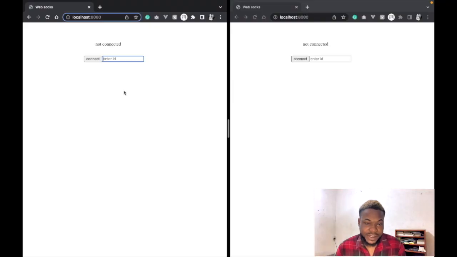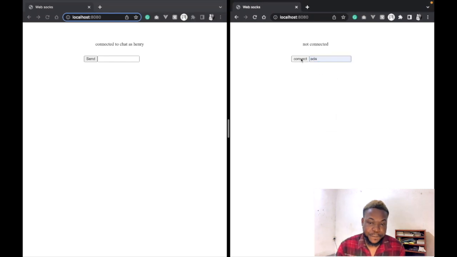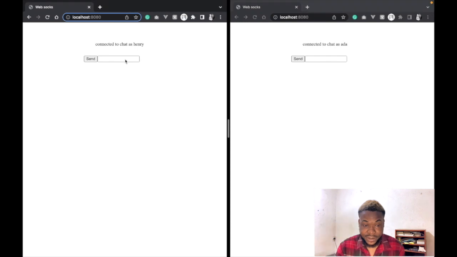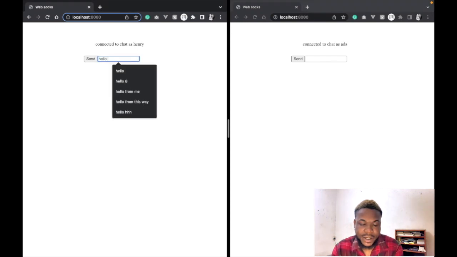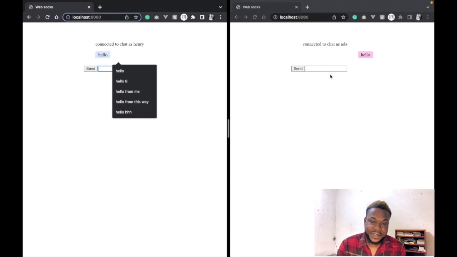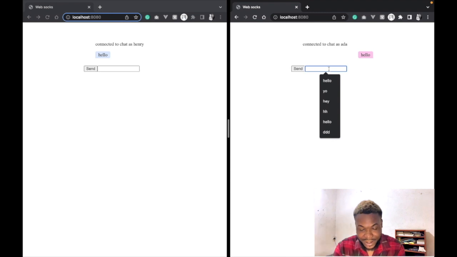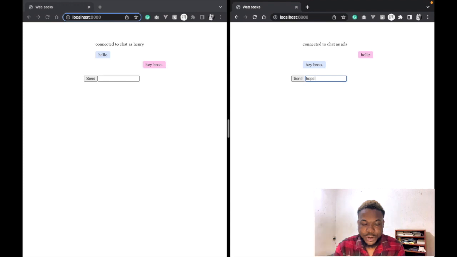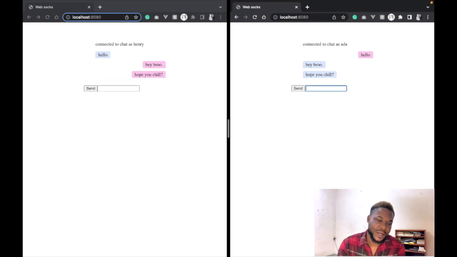As you can see on my screen, there are two instances of this app. I'm going to create an ID here with just a name, right? Put a name of Henry. Here I'm going to put a name of Ada, and we're connected to the chats, right? So let's say as Henry, I'm going to say hello, and you can see Ada receives the message instantly. And Ada can also say, hey bro, hope you chilling. And you can see Henry receives the messages from Ada, and this is a real-time chat app.